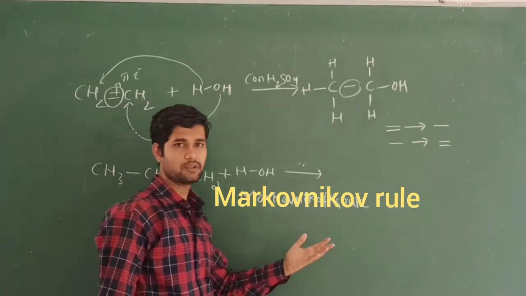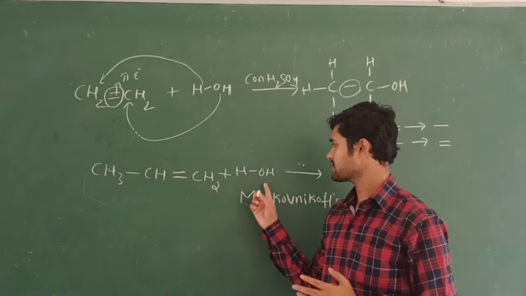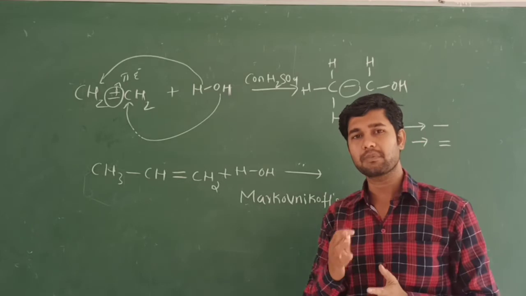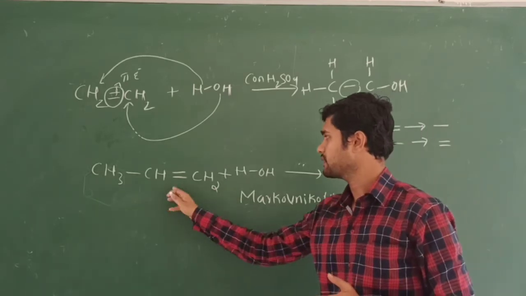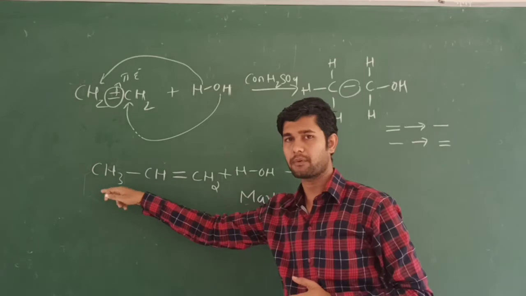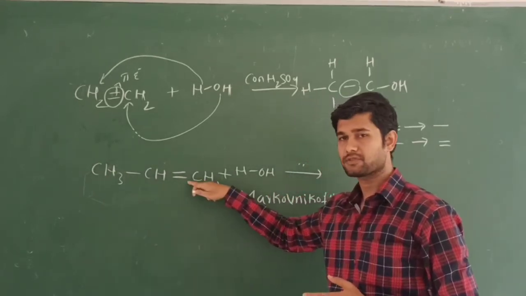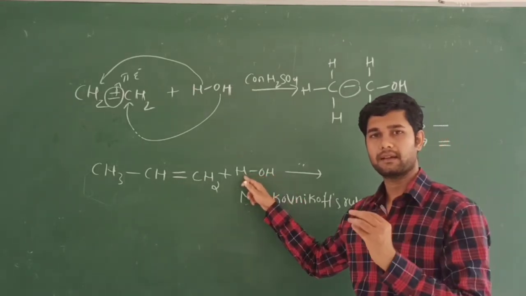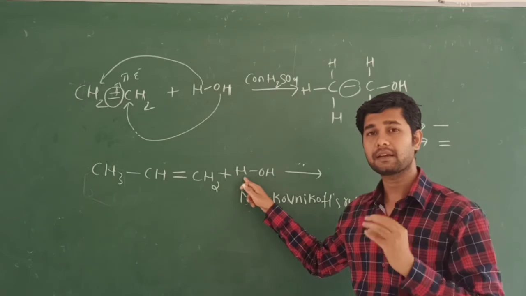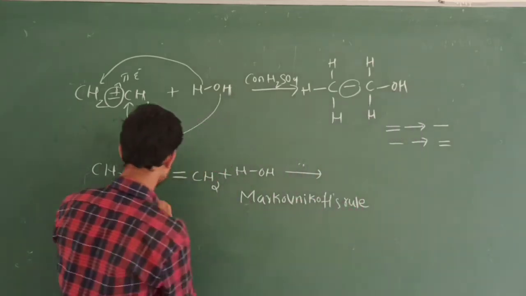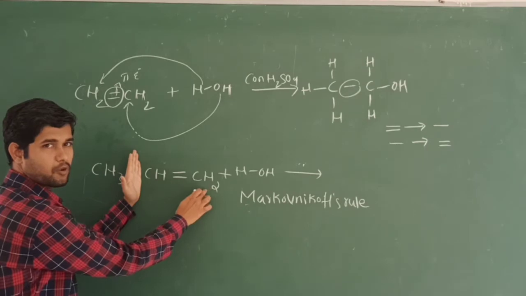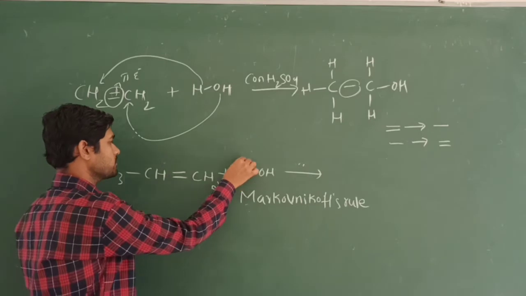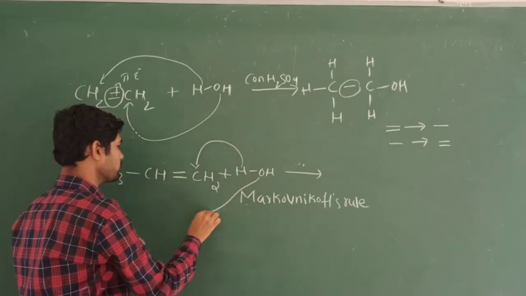And what does this rule tell? This rule says that when the hydration takes place, let's see here. This is a double bond carbon. We should only look at this alkene. According to Markovnikov's rule, the hydrogen is going to be added to the carbon that contains the greater number of hydrogen atoms. When you look at this carbon and this carbon, this is having more hydrogen, this is having less hydrogen. So according to Markovnikov's rule, this hydrogen will come and attack here, and this hydroxyl group will come and attack here.